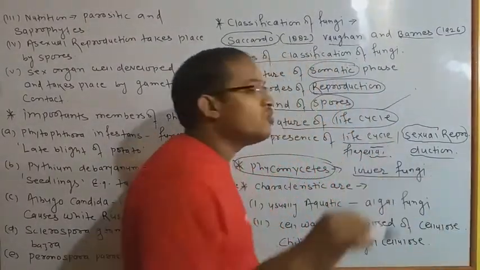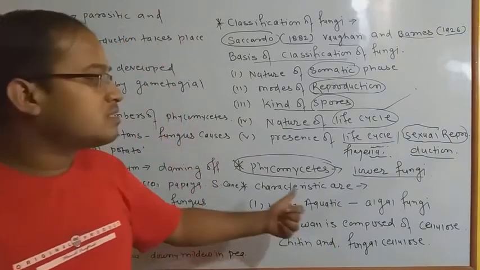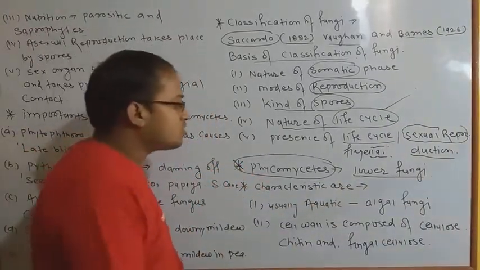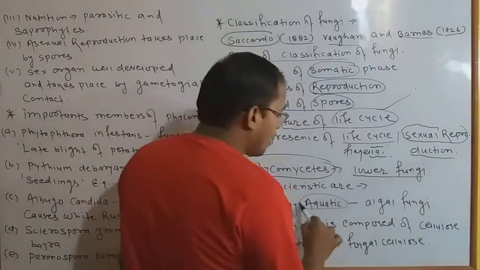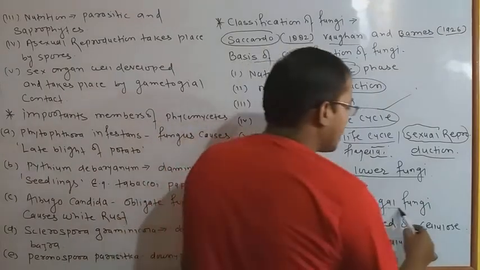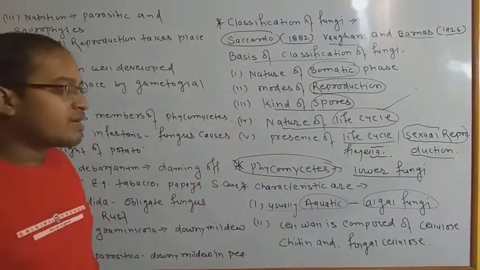ये fungi के lower group से belong करते हैं, मतलब उनमें भी बहुत सारे sub groups हैं, but they belong to the lower group of fungi and they are mostly aquatic organisms. ये एक्वेटिक होते हैं, that's why they are called algal fungi. ठीक है, इसे हम एल्गल फंजाई के नाम से भी जानते हैं. Why? Because they are found in the aquatic habitat.